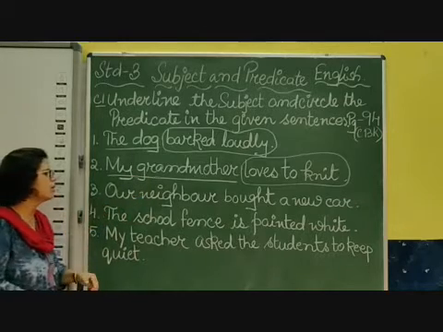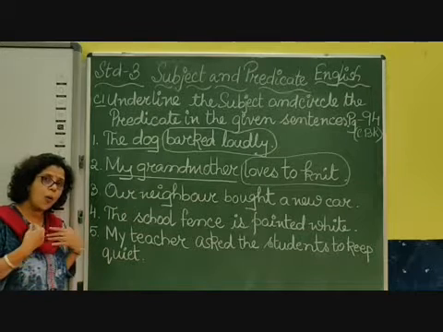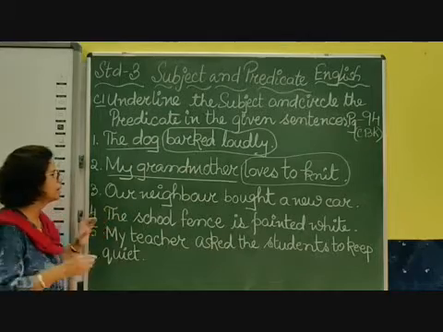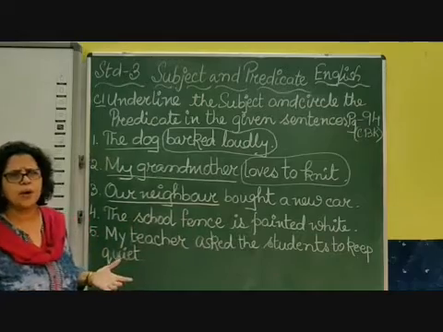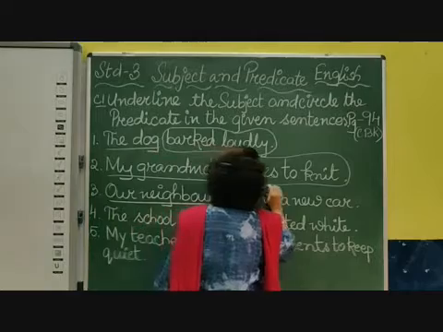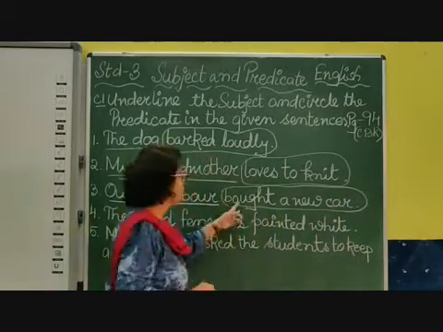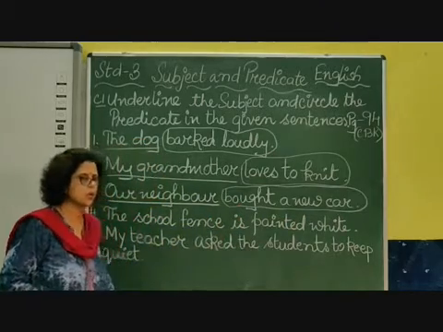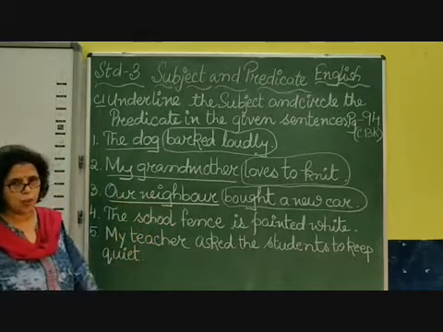Coming to the third one, our neighbor bought a new car. About whom we are talking? Our neighbor, not neighbors only. Our neighbor is my subject. And what happened to our neighbor? They have bought a new car. So bought a new car is my predicate. And children, as you can see, bought is a verb, it's a main verb. So you can understand that predicate starts with a verb. Who bought a new car? Our neighbor.